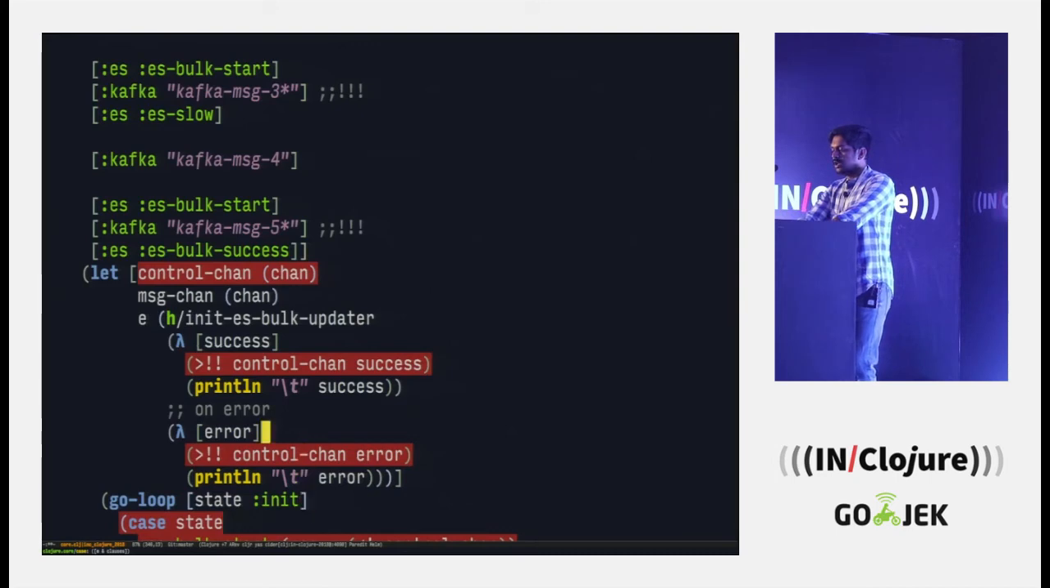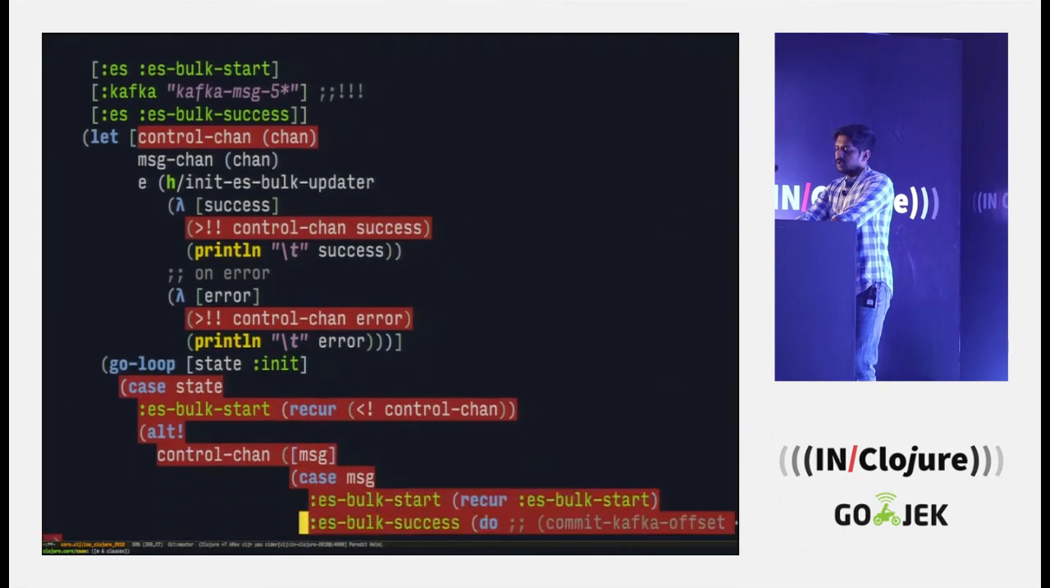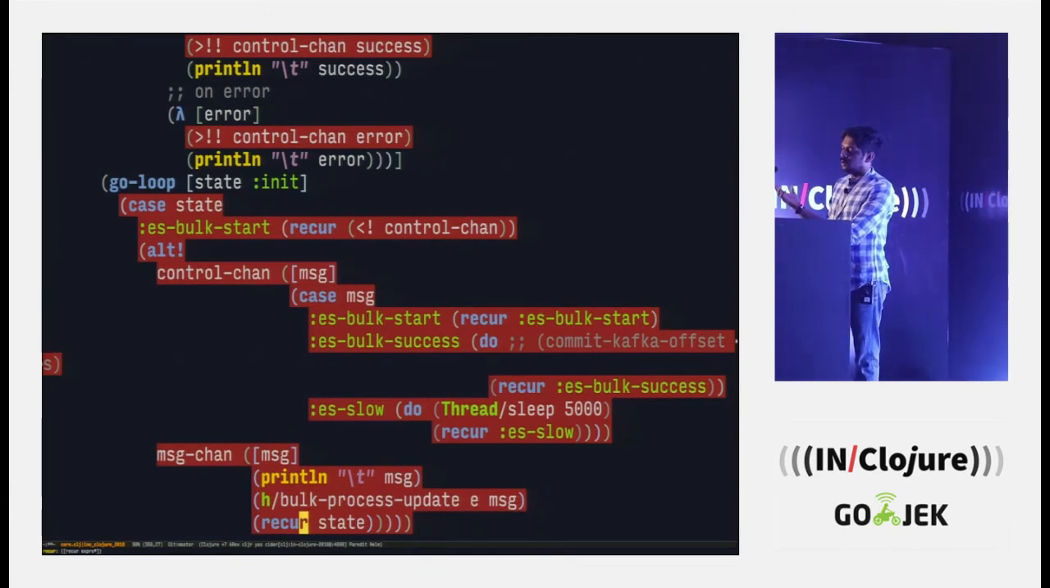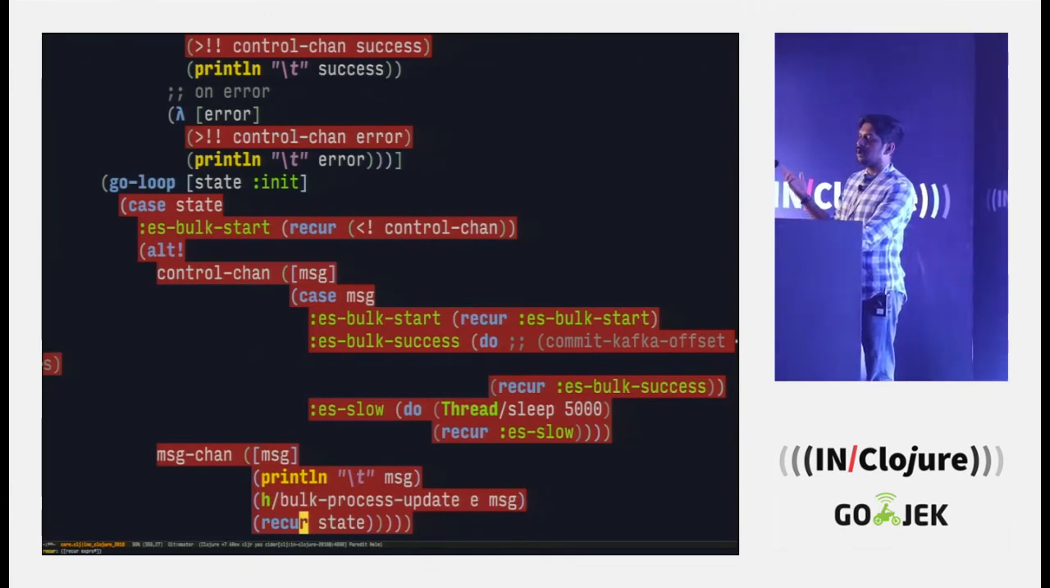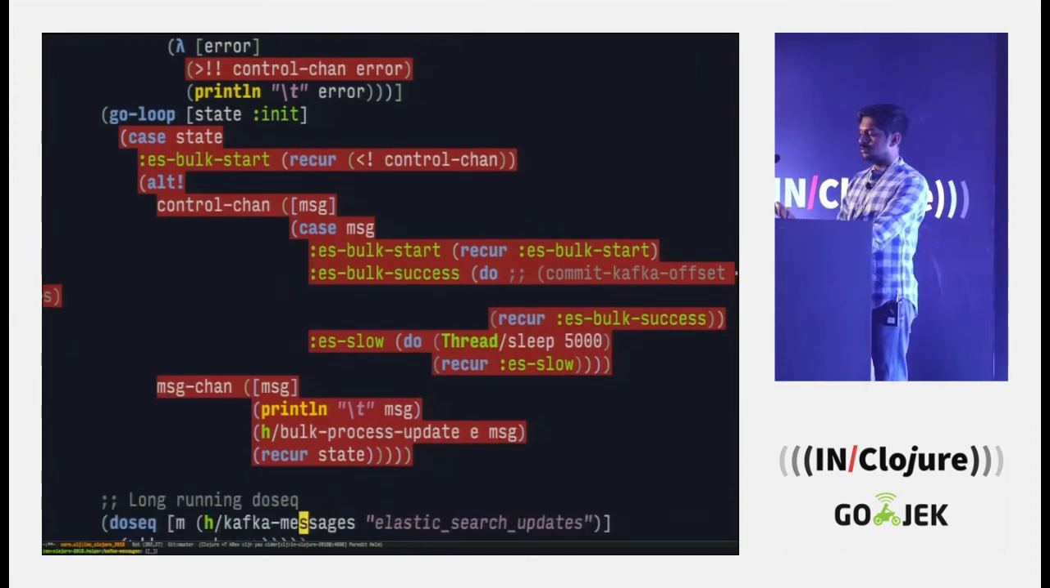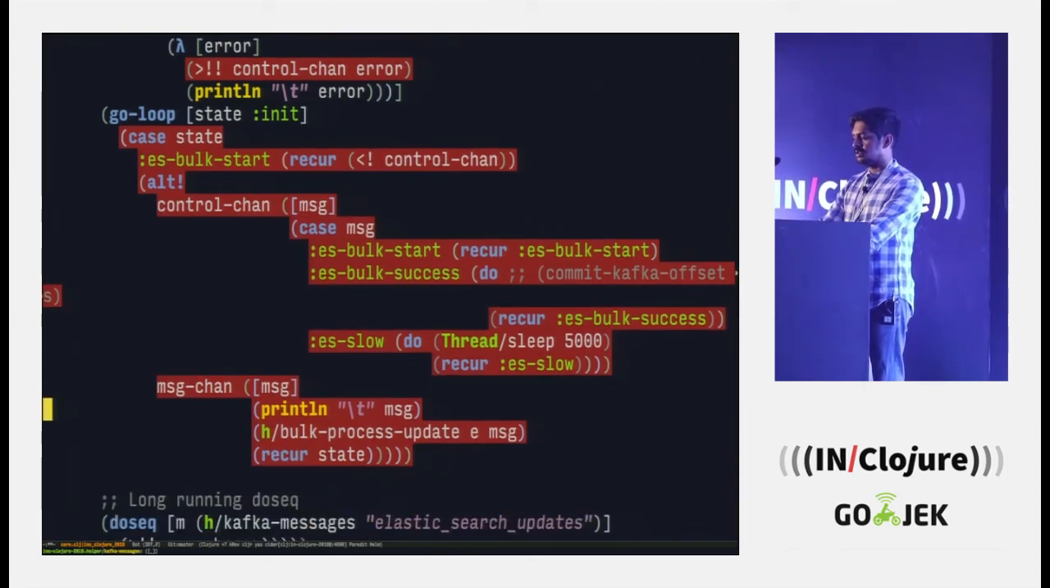Now this control channel, we are putting two things on this control channel, both the success and error messages, right? And we have a go loop. It is similar to the earlier go loop where we are consuming messages from the message channel, but it is more complicated now. What we are doing here is consuming both from the control channel and the message channel. So let's walk through this from the simplest case, which is your message channel.